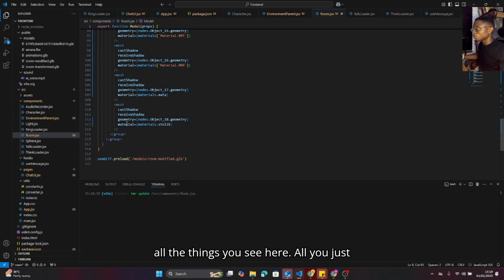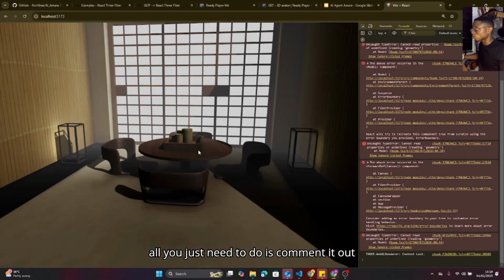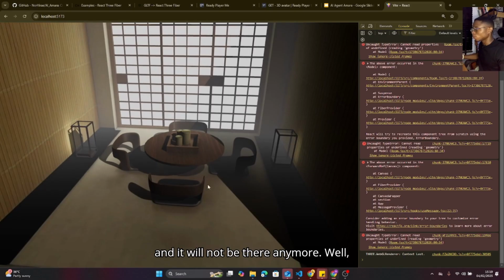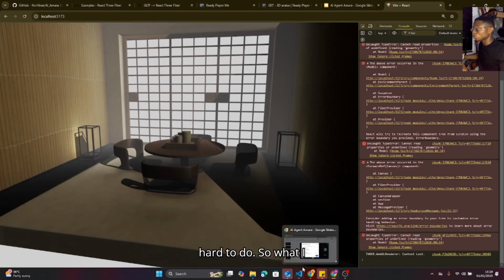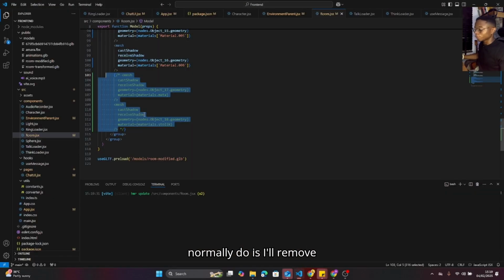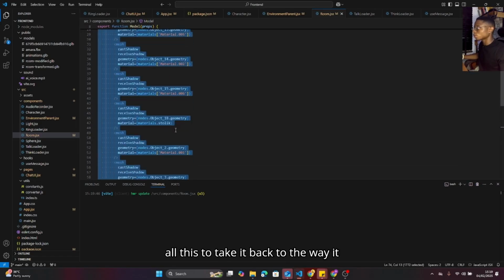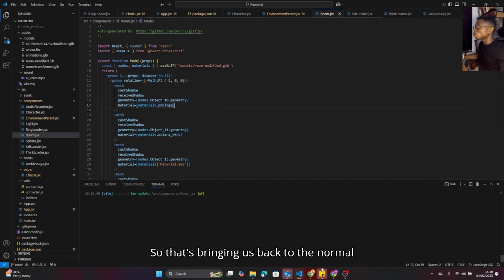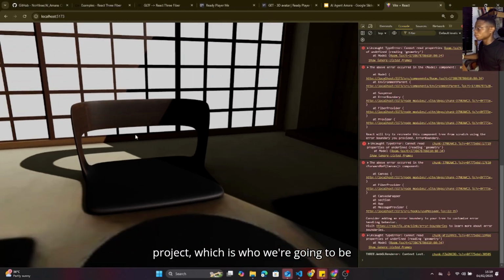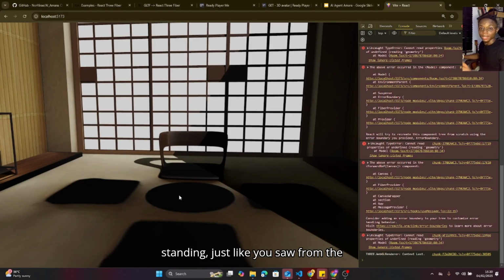If you want to change something or you don't want it to show, all you need to do is comment it out and it will not be there anymore. But this is a little bit too technical and hard to do. So what I normally do is I'll remove all this to take it back to the way it used to be. That's bringing us back to the normal project, which is what we're going to be working with. A space where Amara can actually stand on, just like you saw from the video.